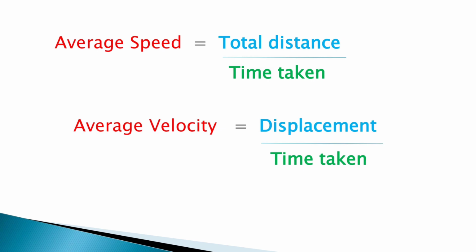Distance covered by an object in unit time is called average speed, and the displacement of an object per unit time is called average velocity. Formula for average speed: total distance by time taken, and average velocity: displacement by time taken.